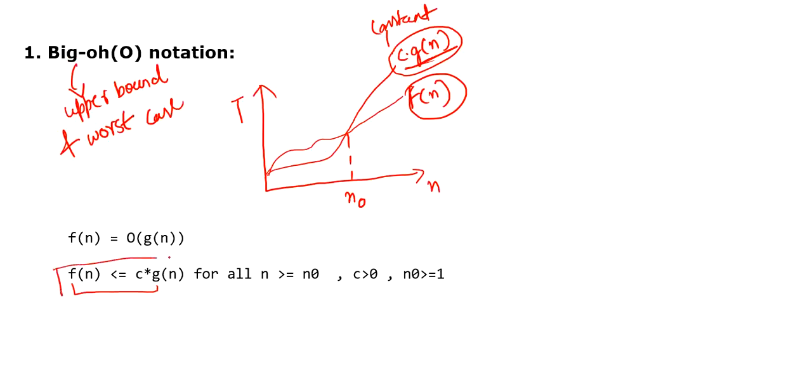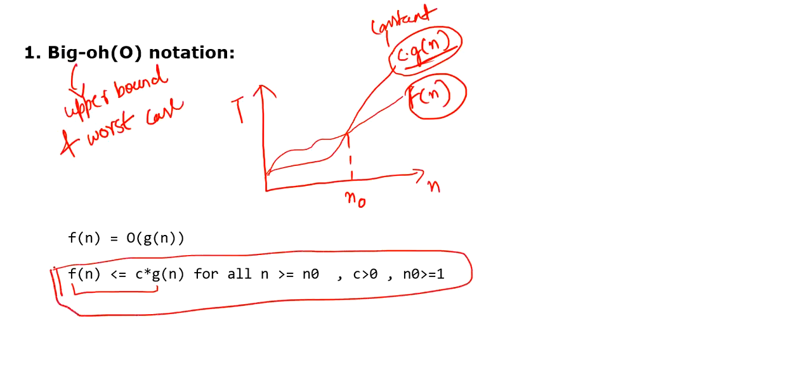If this condition is satisfied, then in simple terms, in an abstract manner, it can be written as f of n equals big O of g of n. What this statement means is that our f of n function cannot move beyond this g of n. So that is the case. Let me make it more simple for you.